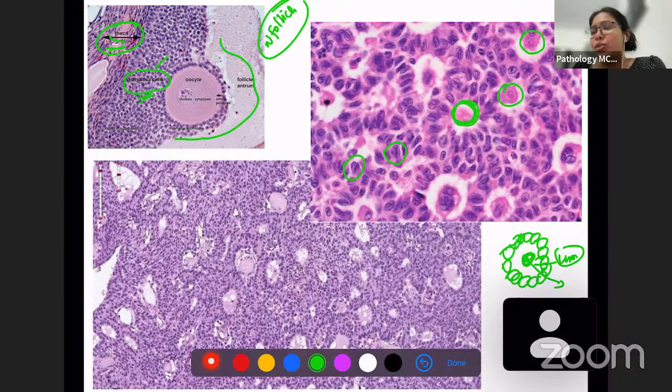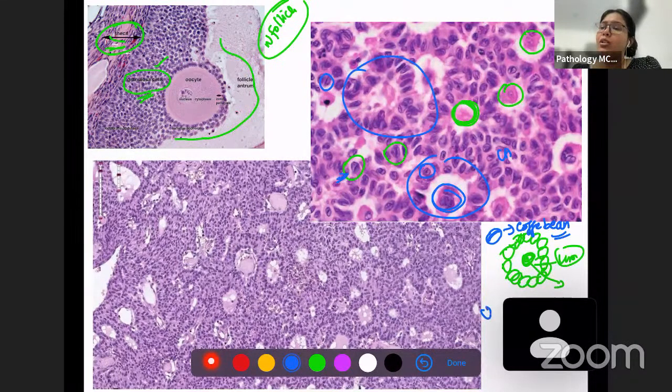And look at these granulosa cells. Can you observe something very specific? These are granulosa cells. What can you observe? There is a center groove, which resembles a coffee bean. Hence this is known as a coffee bean nucleus. And these structures which form a rosette-like structure with a center eosinophilic material are known as Call-Exner bodies.